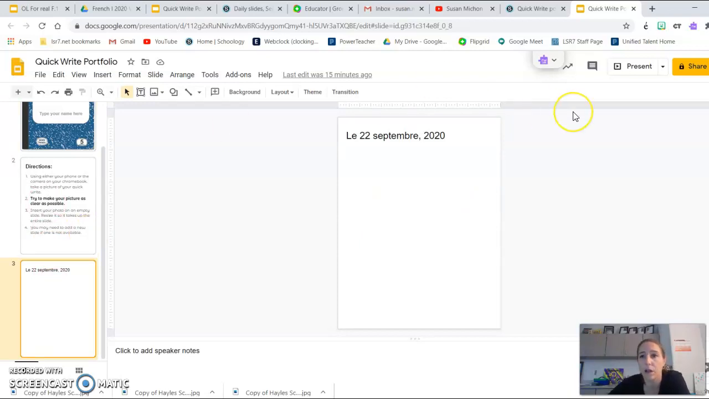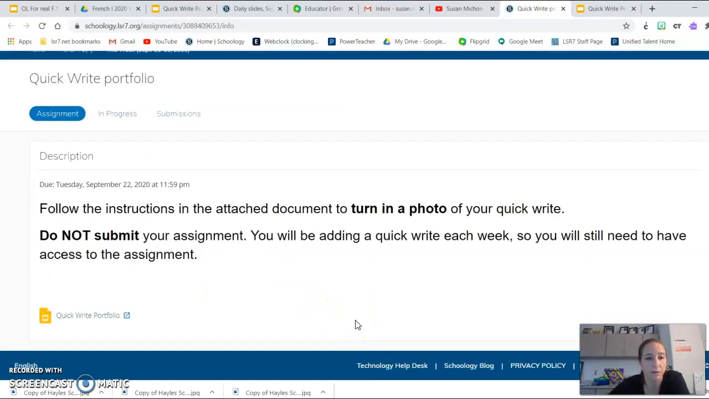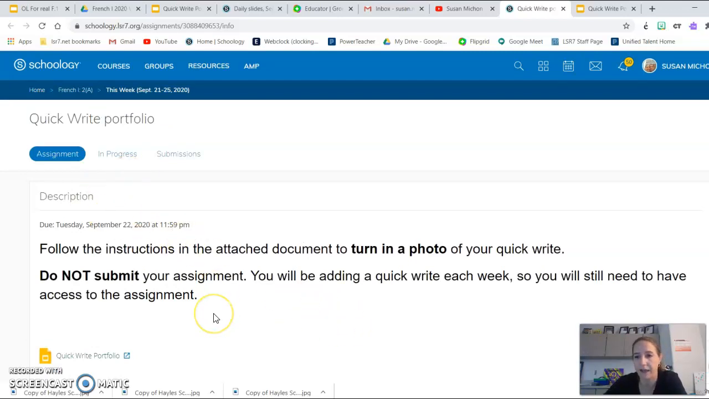And then once you have that, I believe, and this is something that I kind of have to do some trial and error with, I should be able to see your work in the in progress section here on my end. So you'll get your quick write portfolio, your personal copy of it. You'll upload your picture, and I should be able to see it in the in progress section. You don't submit it because you're not going to submit it until it's complete, or at least partially complete. So anyway, put your picture of your quick write in here. That's all you have to do for now.